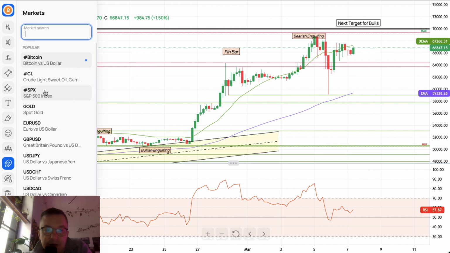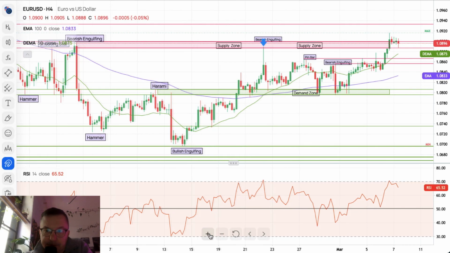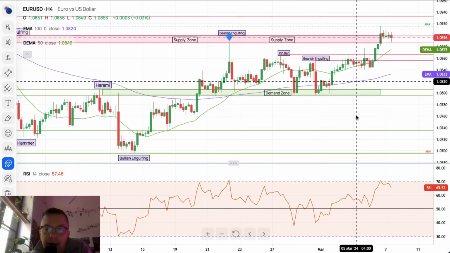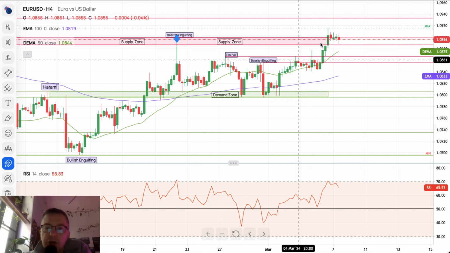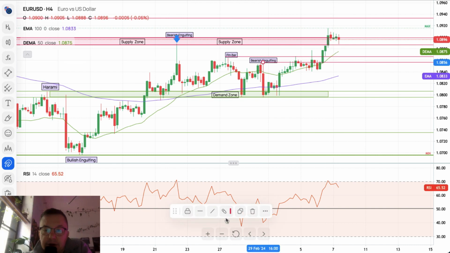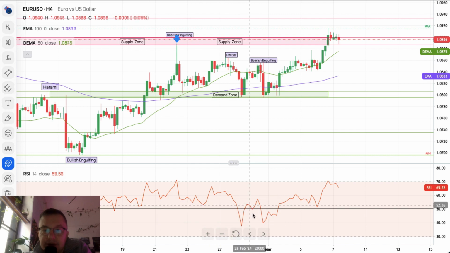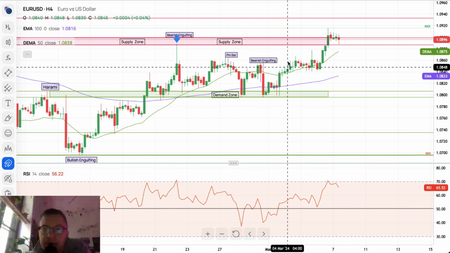Let's take a look at the euro dollar, of course, because of the recent situation on the up move, the ABC up move, as you remember. Now, the other supply zone has been broken, which means that the situation with the euro is getting a little bit better for the bulls. Nevertheless, this movement still looks very, very corrective.